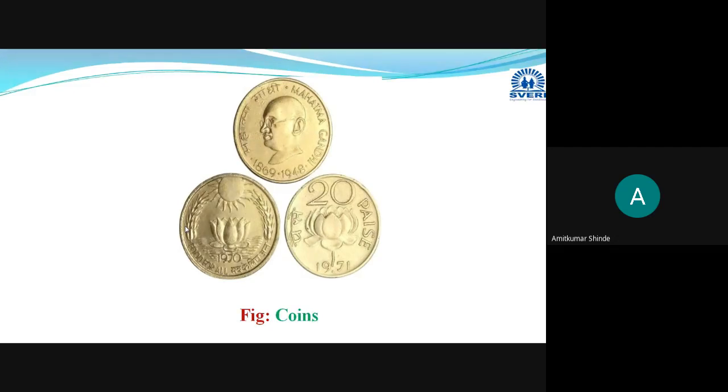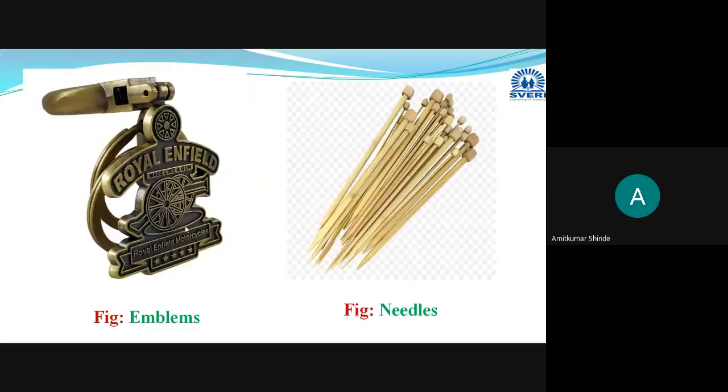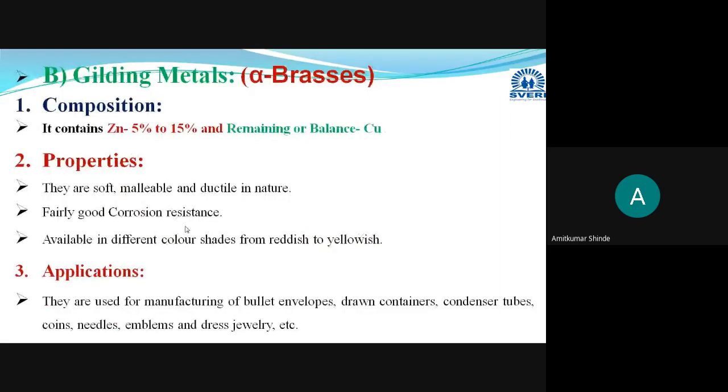Okay, so this is the gilding metal. These are some applications, and its composition will be 5 to 15% zinc, and the remaining amount will be copper. And as zinc is varying from 5 to 15, you will get different shades from reddish to yellowish, and depending on that composition, different applications will be there, like bullet envelopes, drawn containers, then condenser tubes, coins, needles, different emblems, then different dress jewelries that will be manufactured with the help of